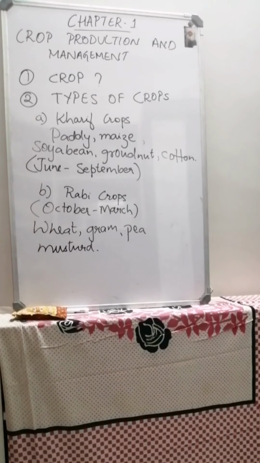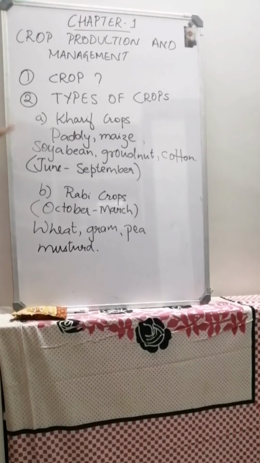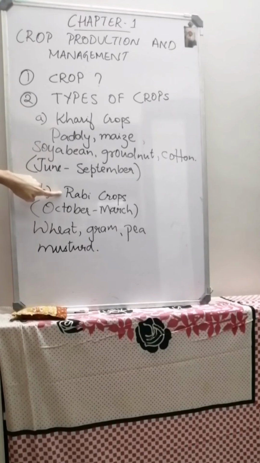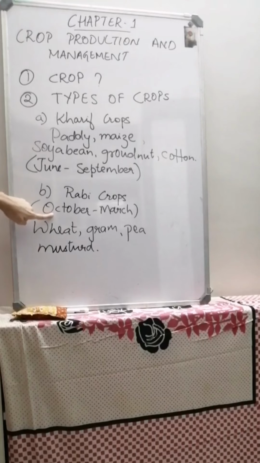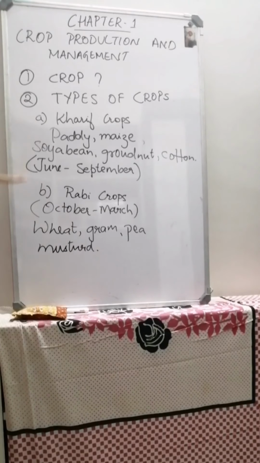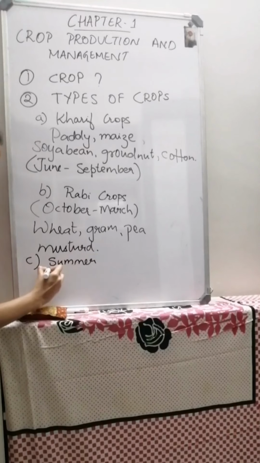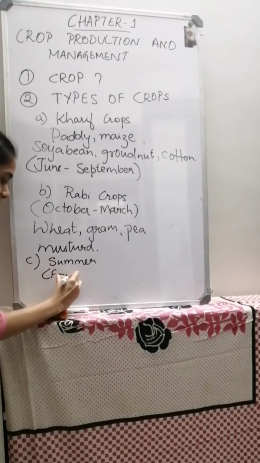Okay, so this is very important. Types of crops: kharif crops and rabi crops. Kharif crops are in rainy season, that is June to September. Rabi crops are in winter season, that is October to March. They are wheat, gram, pea, mustard. So rainy season is done, winter is done. In summer, it will be all kinds of fruits and vegetables.